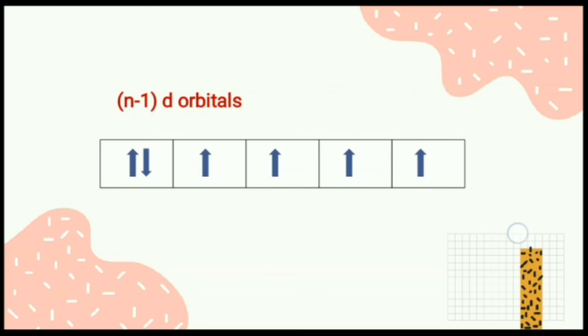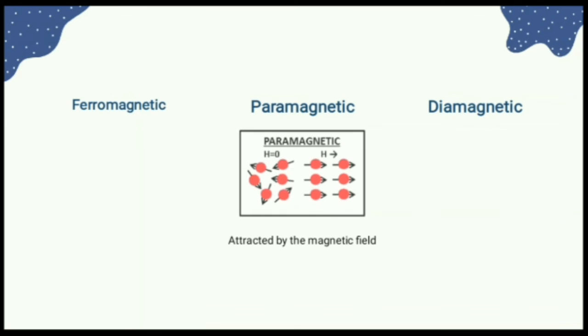A substance which contains an unpaired electron, when placed in a magnetic field, interacts with the applied field. Consequently, an attractive force is exerted and the paramagnetic property is shown. So, what is the paramagnetic property? A substance that is attracted by the magnetic field is called paramagnetic.